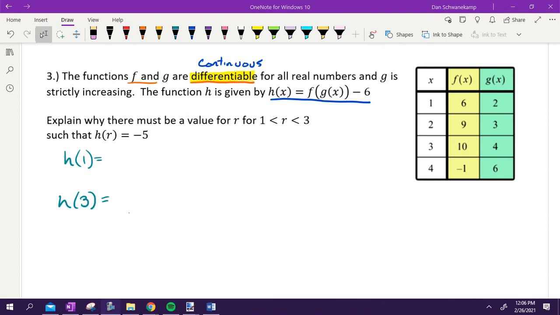Look here. Show me with your fingers. What'd you find for h of 1? When you plug in 1, you should have gotten 3. Let's see why. If I take 1 and I plug it in here, that's g of 1. Here's my g. g of 1 is 2. Then what do I need to do with that 2? Plug it into f. It's f of 2. So f of 2 is 9. So then it is 9 minus 6. That value is 3. You've got to be able to use that table.